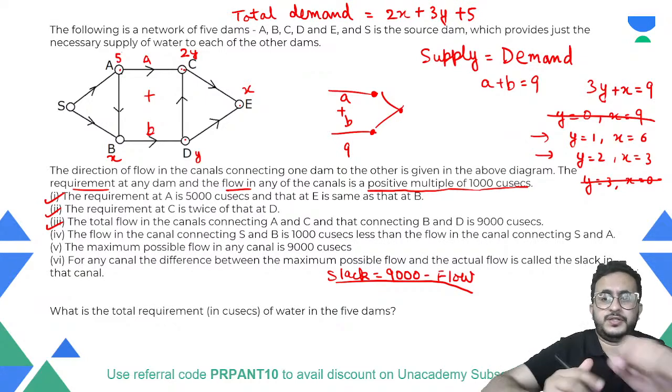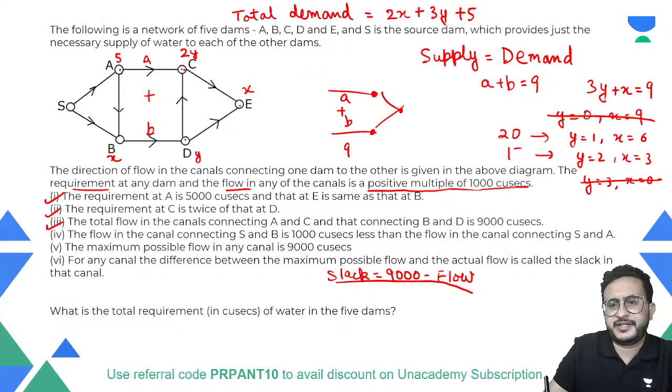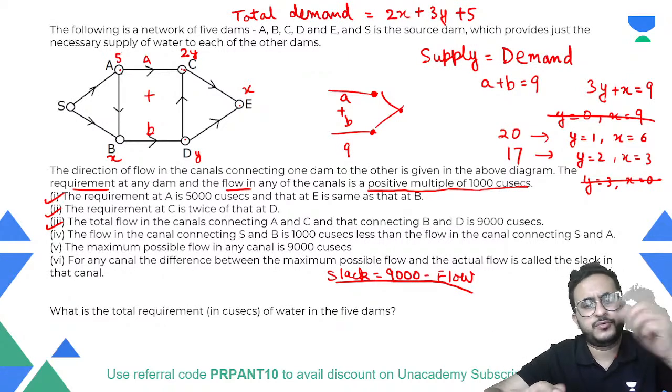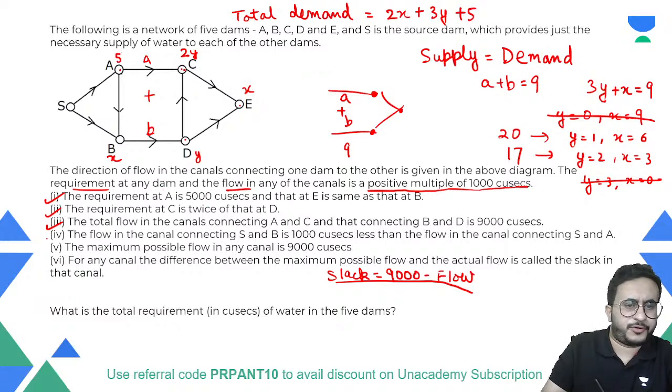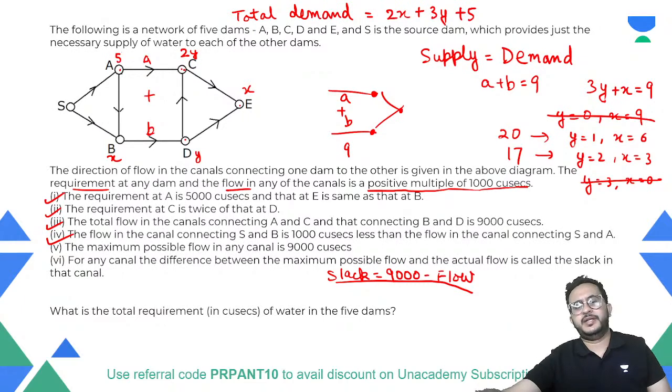Okay, so I asked what is the total demand? 2x plus 3y. So if you put this, it is 12, 12 plus 3 is 15, 15 plus 5 is 20. And in this case, 2x is 6, 6, 6, 12, 17. 20 and 17. Okay. Now we skipped this point number 4. Point number 4 पढ़ो और tell me some interesting thing.